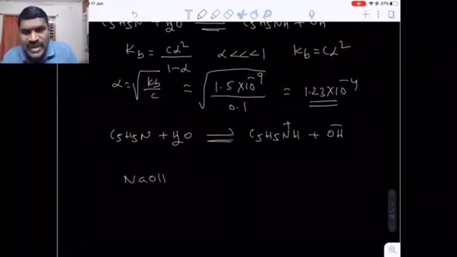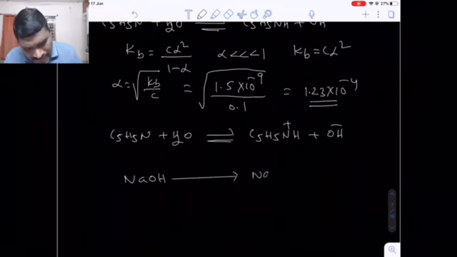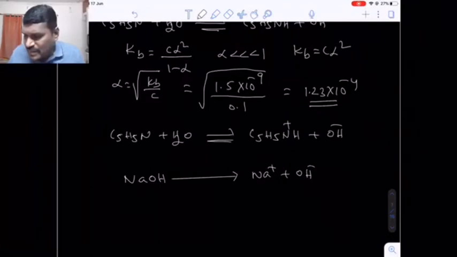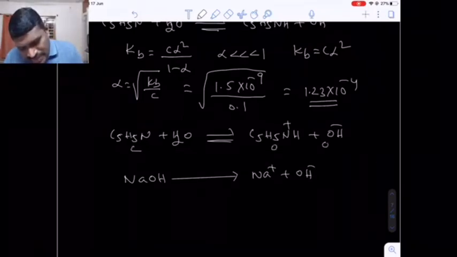NaOH is a strong base which is completely dissociated into Na plus and OH minus. Here initially C0, remaining C minus C alpha.